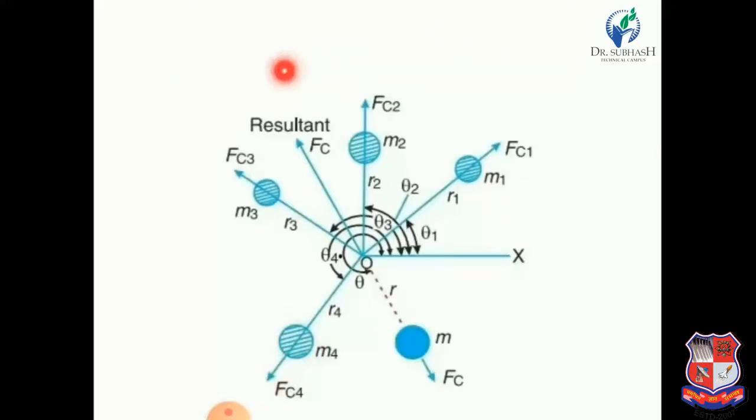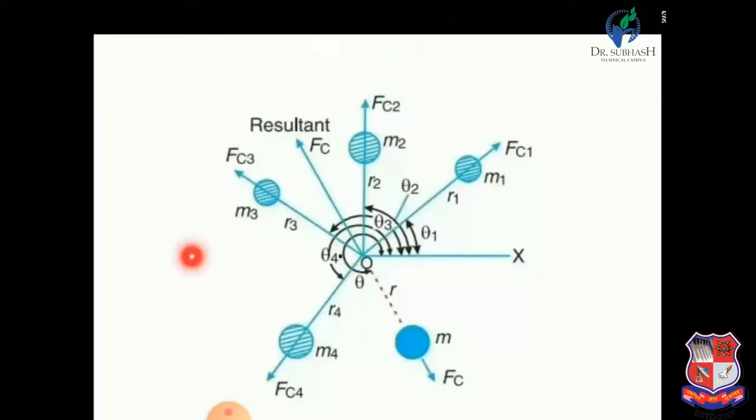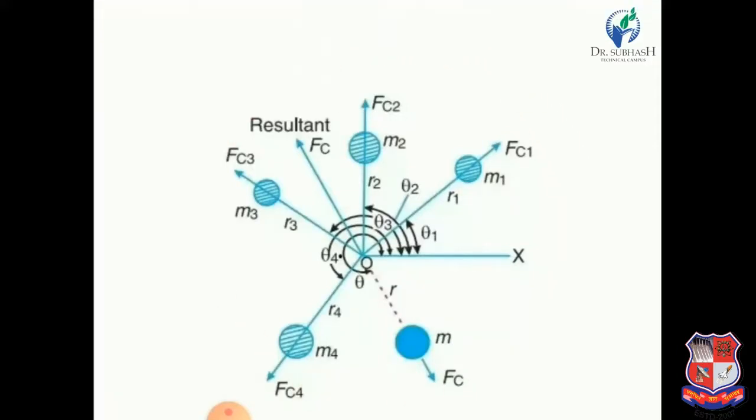Now, this is clear in this figure. We can clearly say that these four masses give concurrent forces. Because of these four masses, four centrifugal forces are developed, and these four centrifugal forces Fc1, Fc2, Fc3 and Fc4 are concurrent forces and also coplanar forces, because these four masses are in the same plane and the forces intersect at a single point. So these centrifugal forces are concurrent coplanar forces.